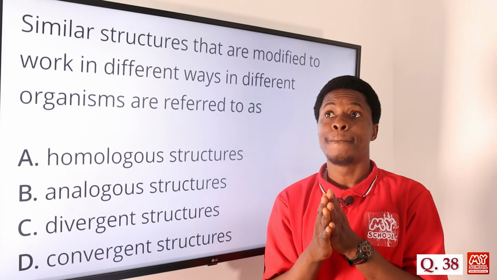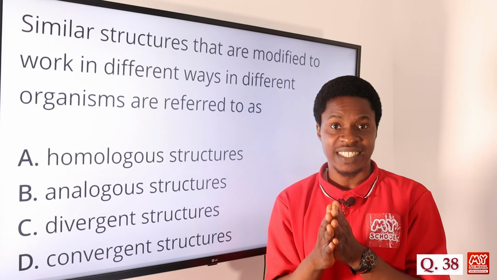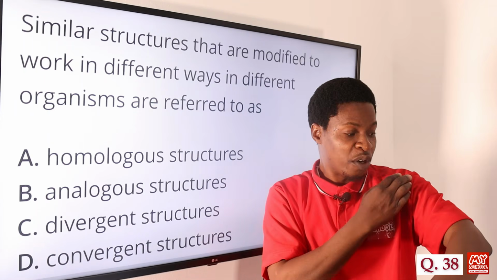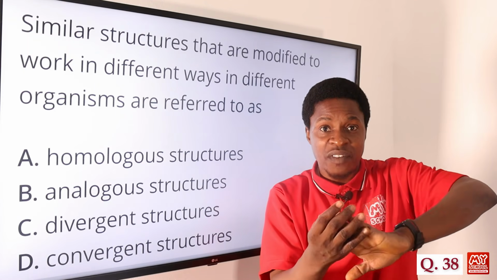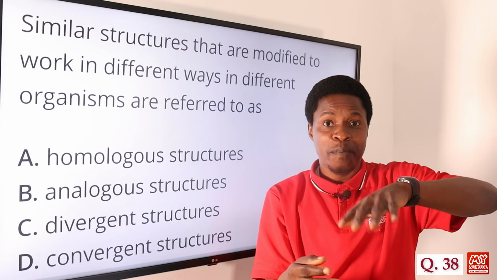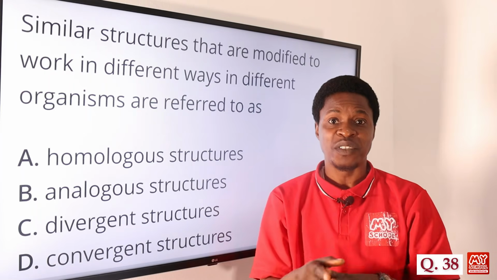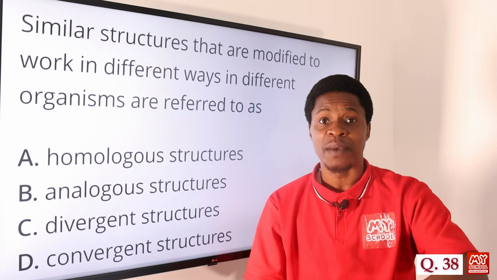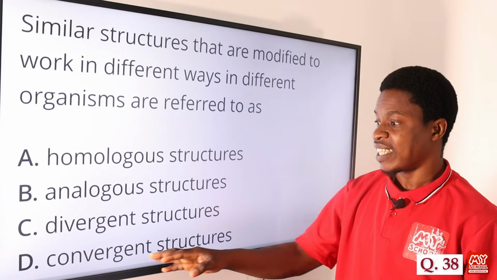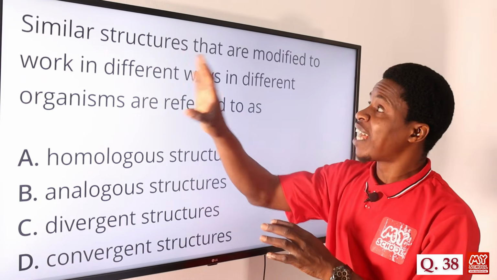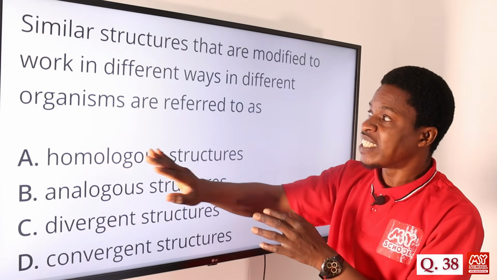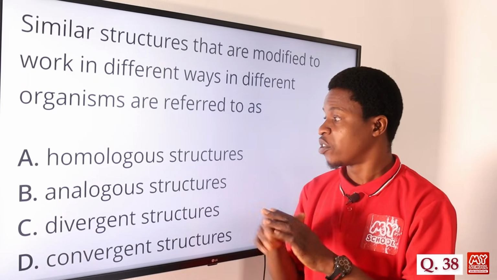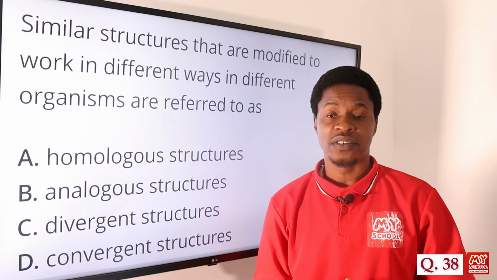If you look also at the bat, for instance. Yes, bats are also mammals. If you look at the wings of the bat, you see that they have this part, then this part, then this other part of the wings too. So there are organisms that have different parts performing different functions. That is the divergent, and then the convergent is just the opposite of this. So similar structures that are modified to work in different ways in different organisms are what we refer to as homologous structures. So the correct answer is option A.